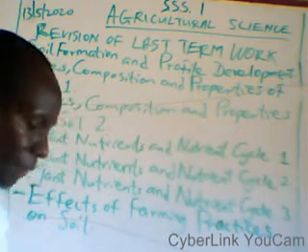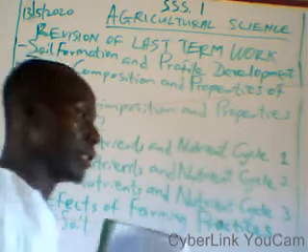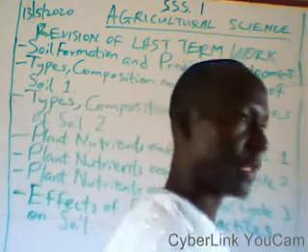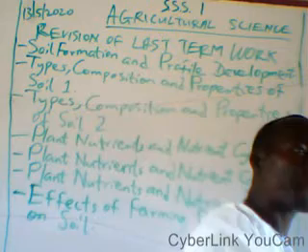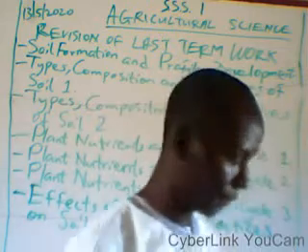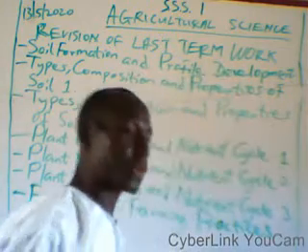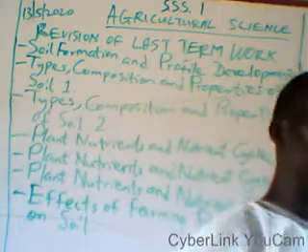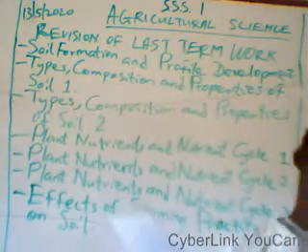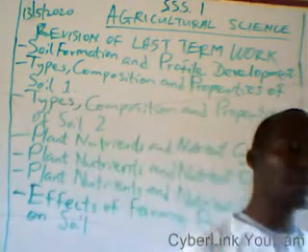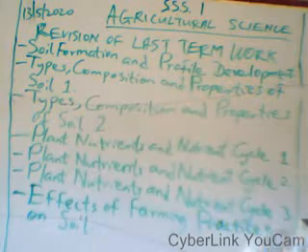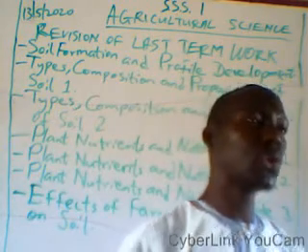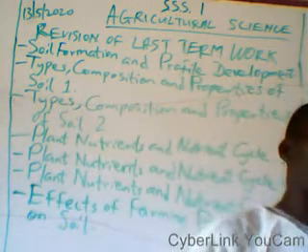Then, under topography, we have how the shape of the land looks. Does it look flat or hilly? We also have biotic factors. Under biotic factors, we have organisms such as earthworms and insects. All these contribute to how soil forms.